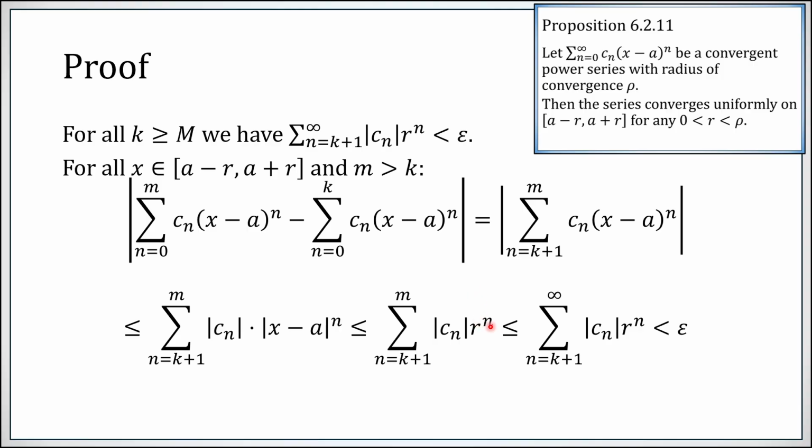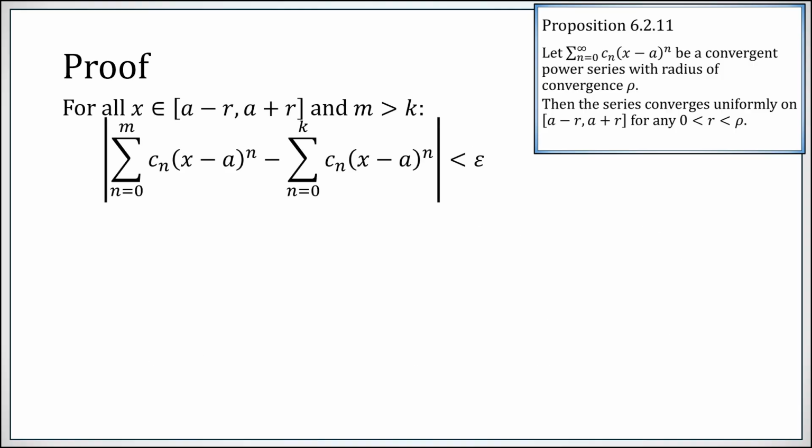And we've already established that this particular finite sum certainly is less than this tail, again, because all of the individual terms are not negative, so going from a finite sum to the complete infinite tail can only add things on, but this tail was less than epsilon. So overall, the mth partial sum minus the kth partial sum is strictly less than epsilon, provided m and k are both past this index M.